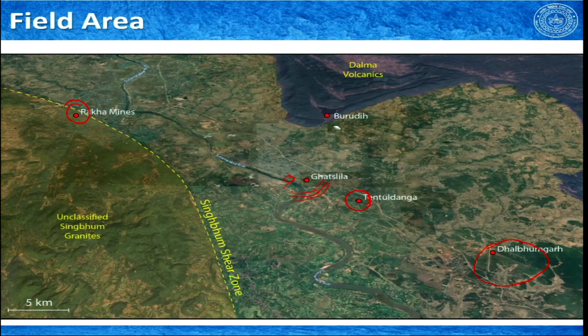You can see a little water body here. This is Burudi Lake. We will go there and try to give you a general overview of this entire region. So, we will also hit this place and see what is there. So, that is more or less the locations where we will be working throughout this course.